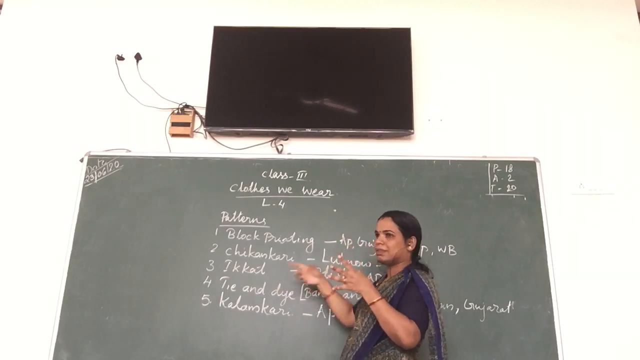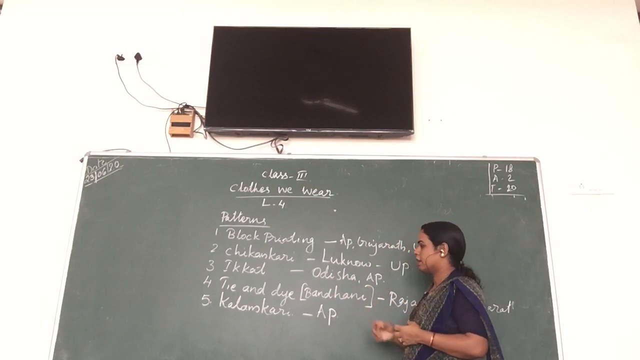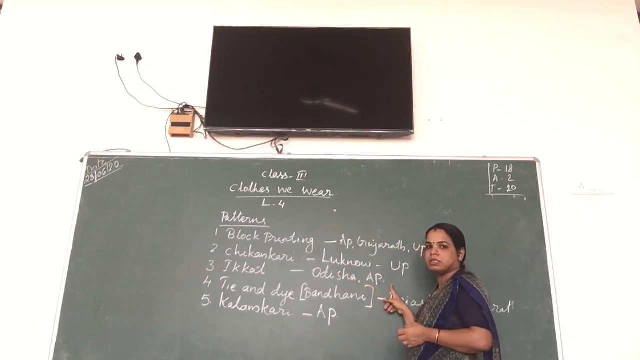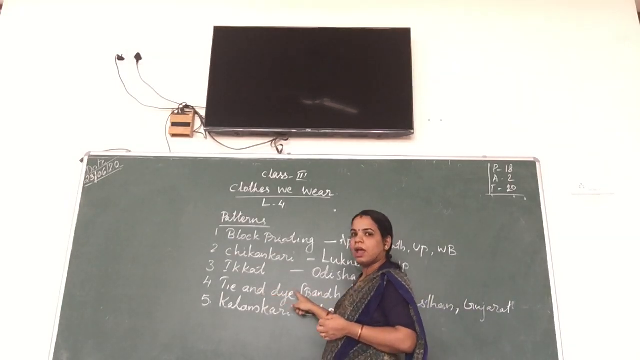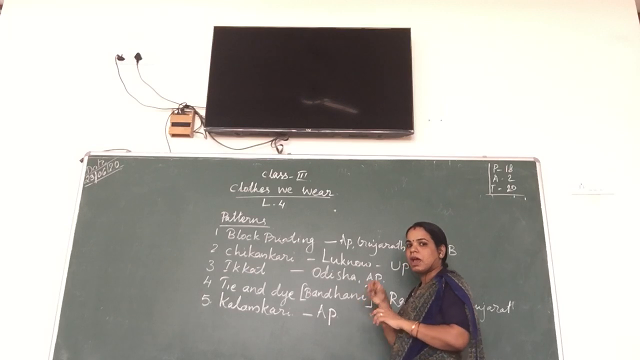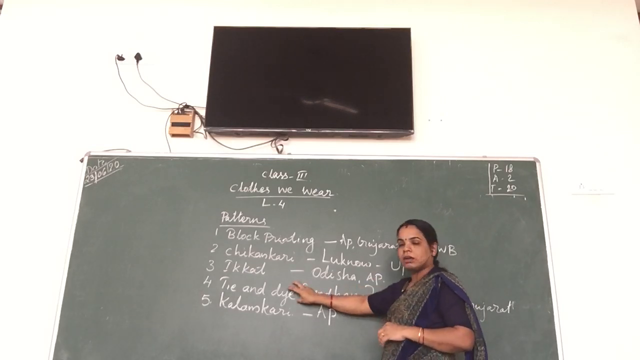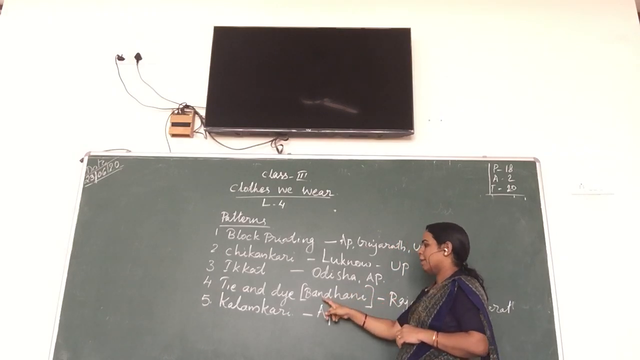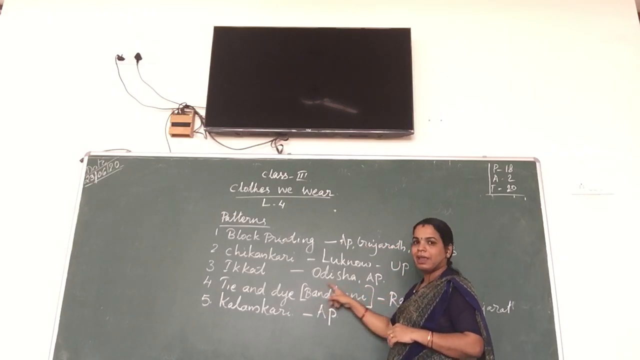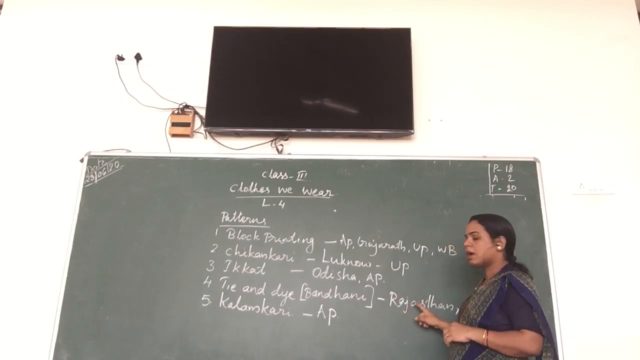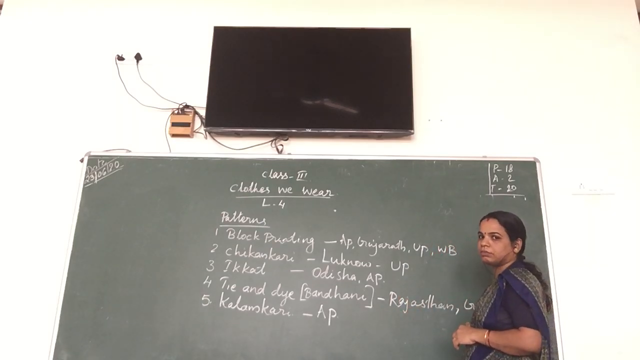This is a particular type of printing and pattern making. They make a bundle of threads and then cover it, and it is famous in Odisha and Andhra Pradesh. The next one is tie and dye. We dye the cloth after dipping it into the dye, and that process is known as bandhani. Tie and dye is also known as bandhani, and it is famous in Rajasthan and Gujarat.